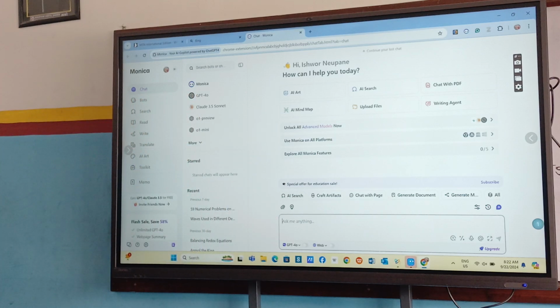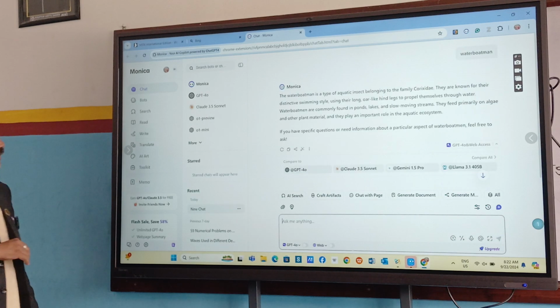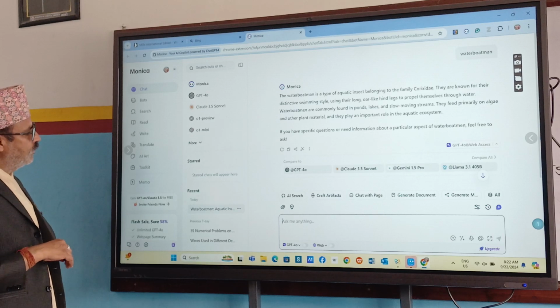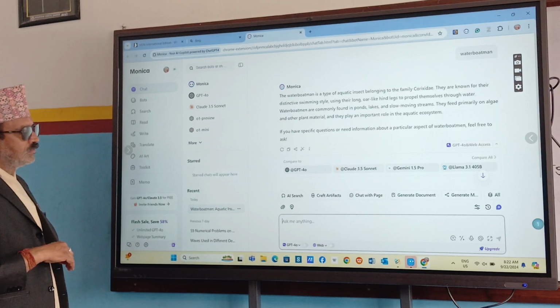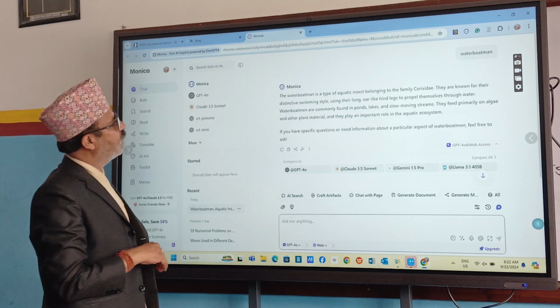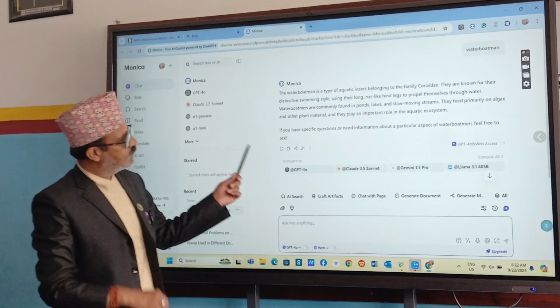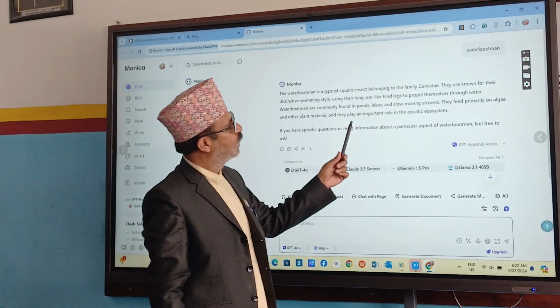Water boatman is a type of aquatic insect belonging to the family Corixidae.